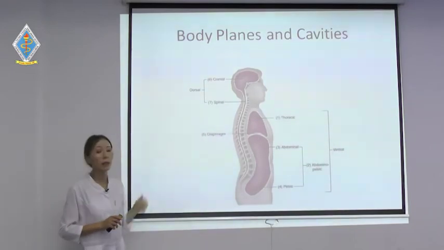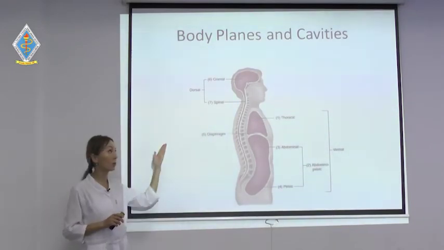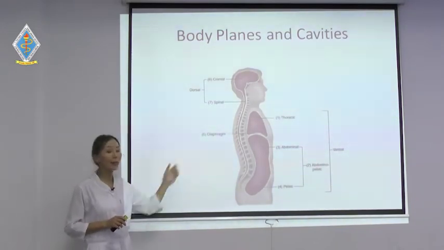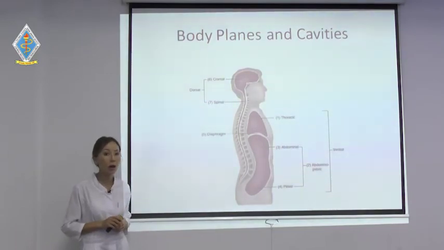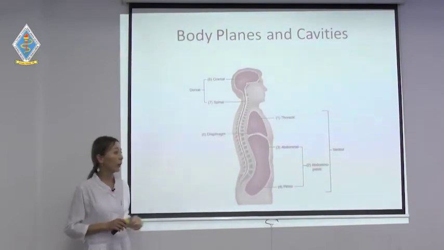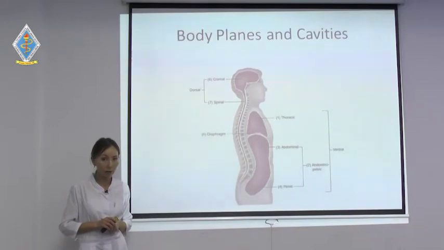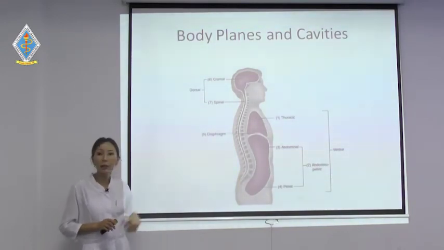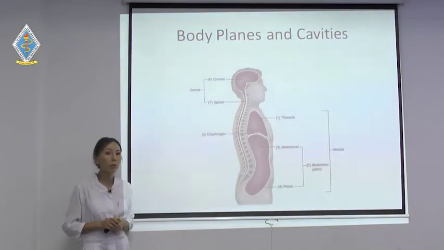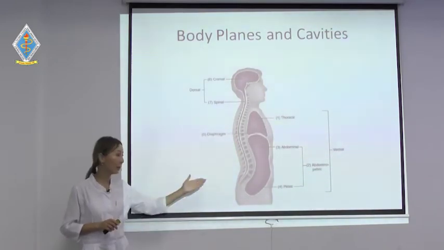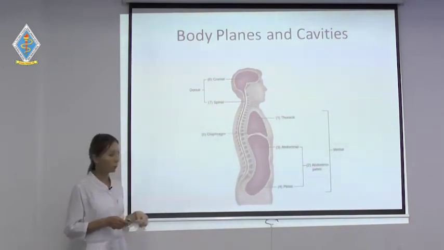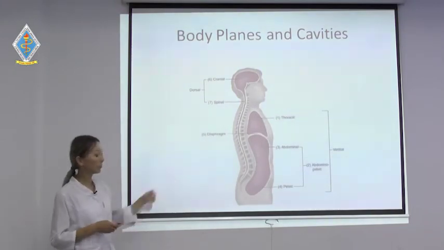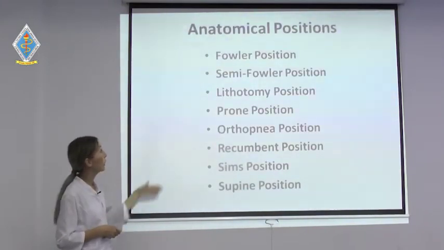In the dorsal cavity, we include the head and the spinal cord. In the thoracic cavity, we include the lungs. The abdominal cavity holds internal organs, the GI tract for example, and the pelvic cavity houses the reproductive organs. So these are the cavities of the body.